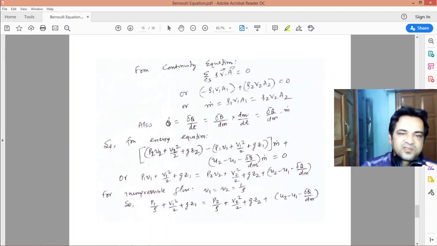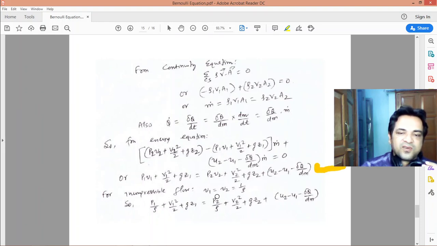The rate of heat transfer is heat transfer by time, so heat transfer by mass into mass by time, which is nothing but the mass flow rate. So your q dot equals m dot into δq by δm. Put these expressions in the energy equation and simplify, and after rearrangement you will get this expression.